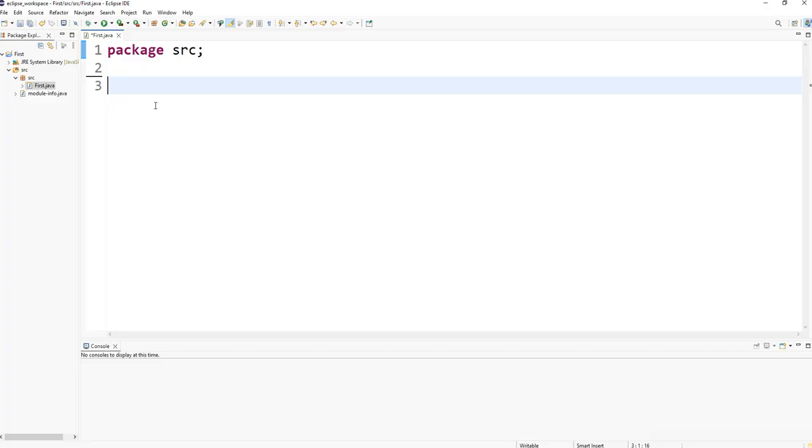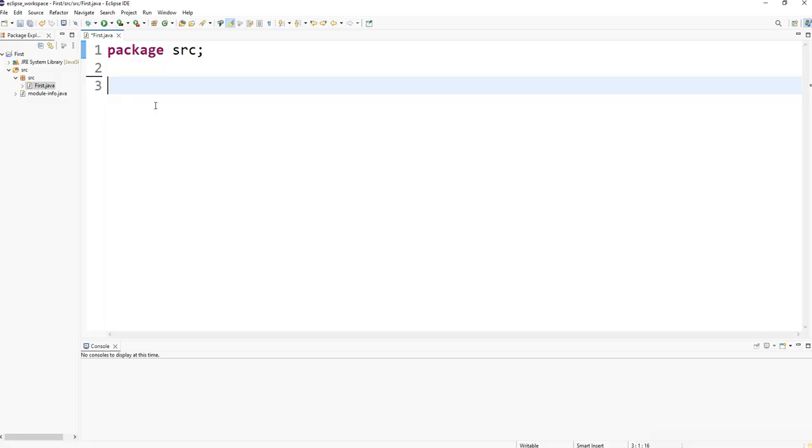There are three types of comments in Java: multi-line comments, single-line comments, and document comments. But first of all, I'm going to show you how to comment using a single-line comment.